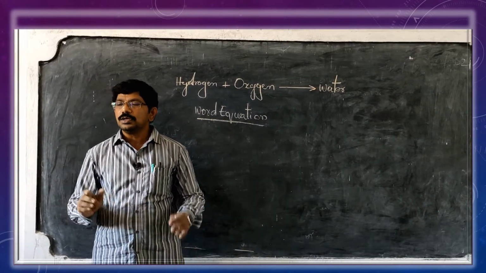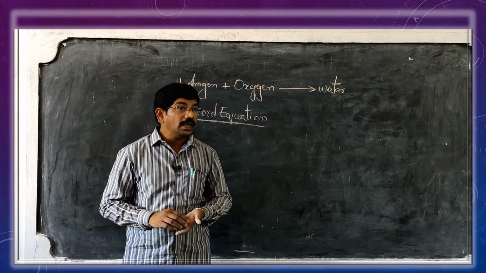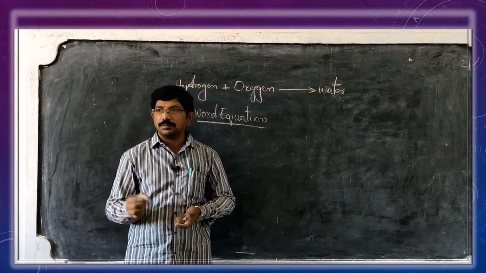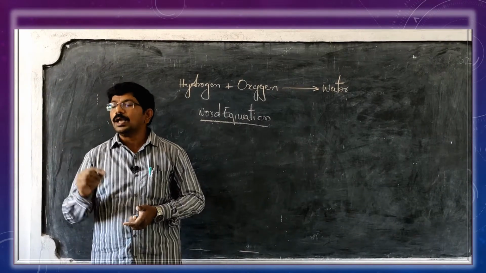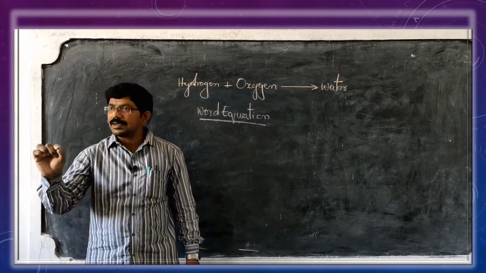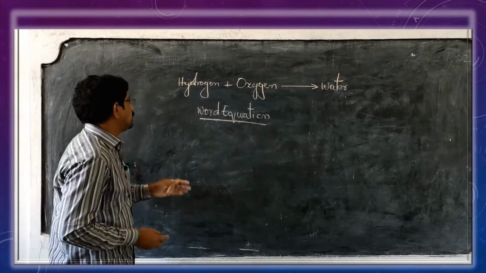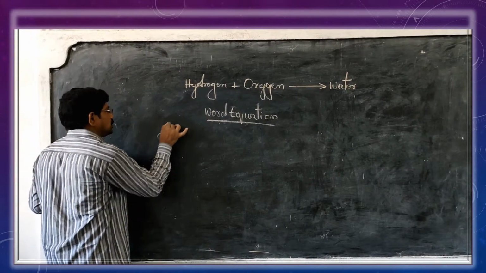Are you clear? So the symbolic representation of a chemical reaction using the molecular formulas of the reactants and products is known as a chemical equation. Are you clear?